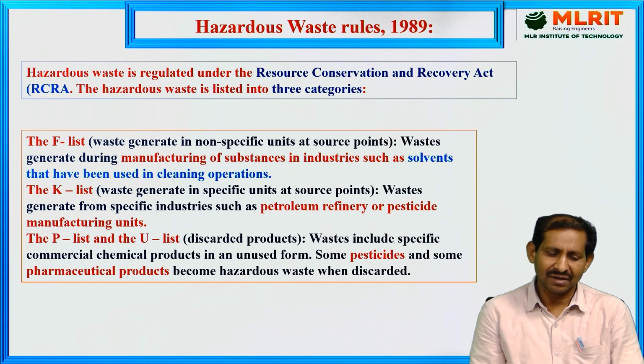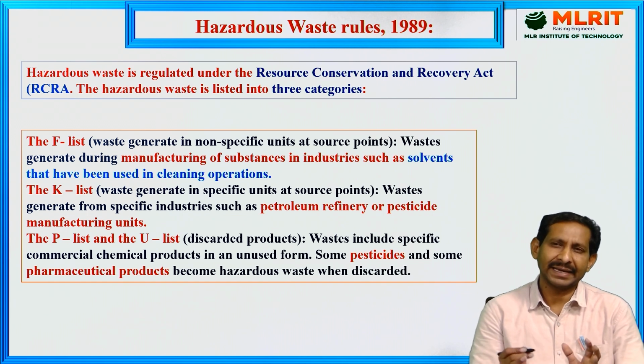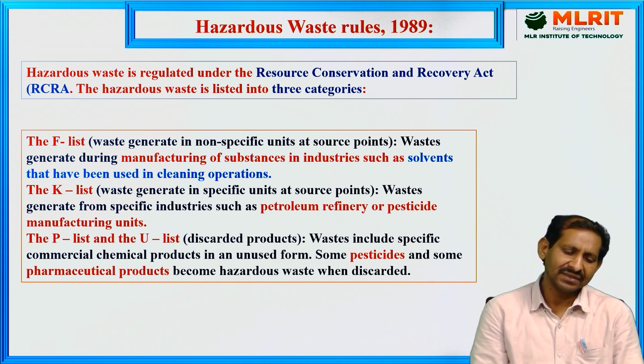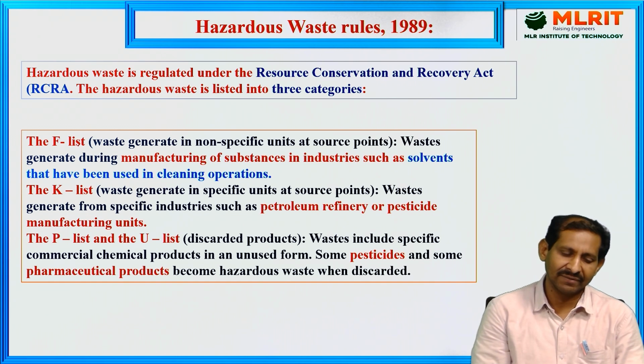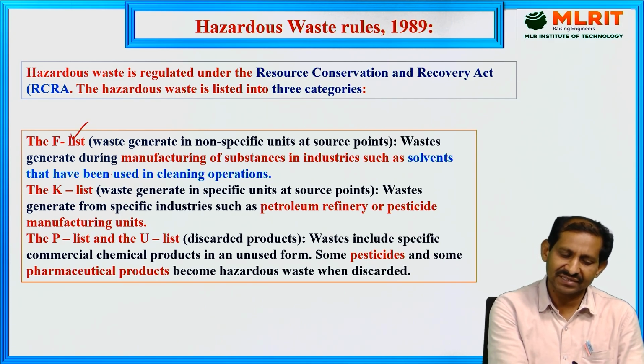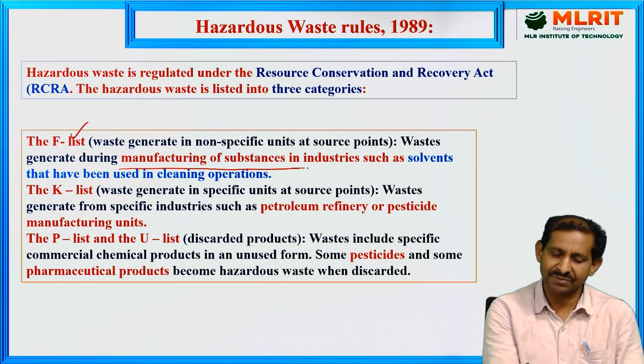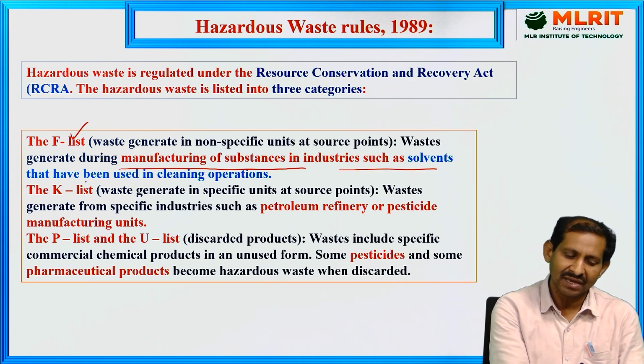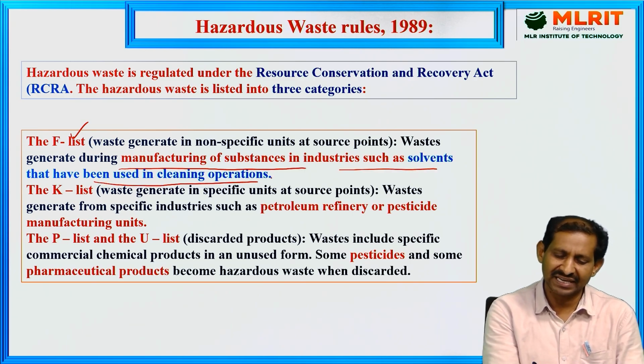Now coming to how these hazardous materials are categorized. Mainly, there are different categorized lists. The first is the F list. F list means waste generated during the manufacturing of substances in industries, such as solvents that have been used in cleaning operations.